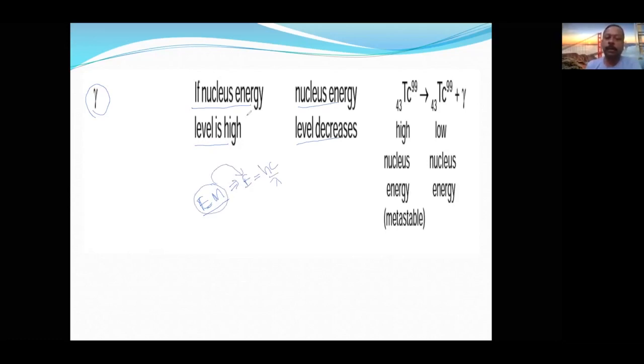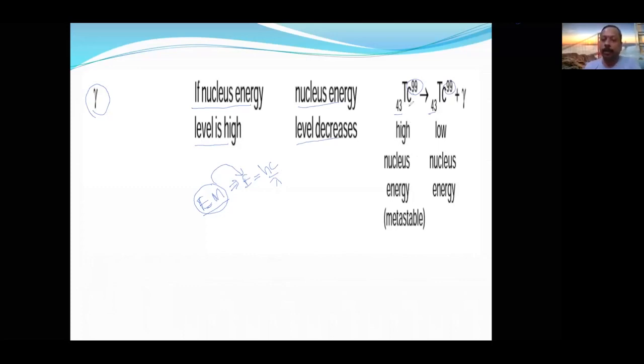So whatever the extra energy, like technetium. See here, technetium before gamma emission atomic number is 43, after gamma emission also 43. Before gamma emission mass number 99, after gamma emission also mass number 99. But what changed? The energy.